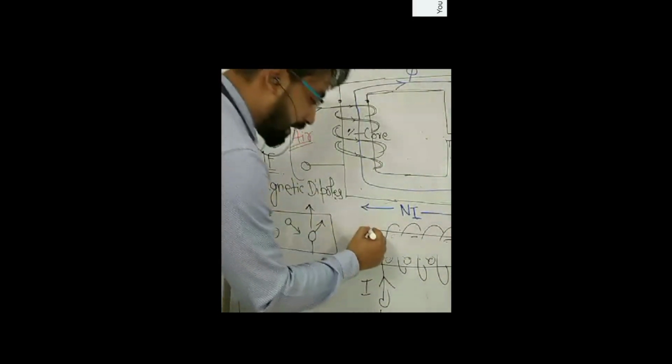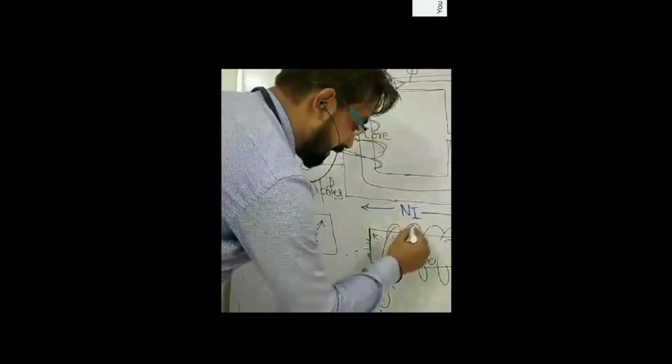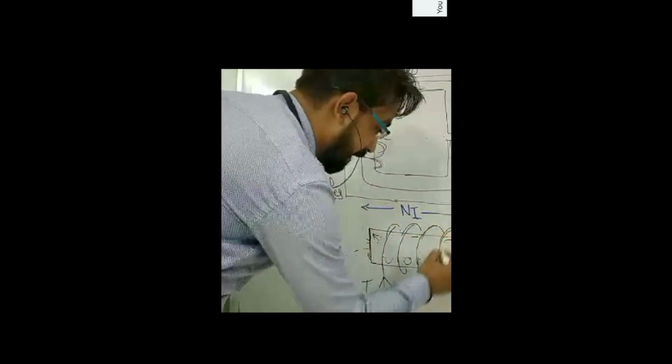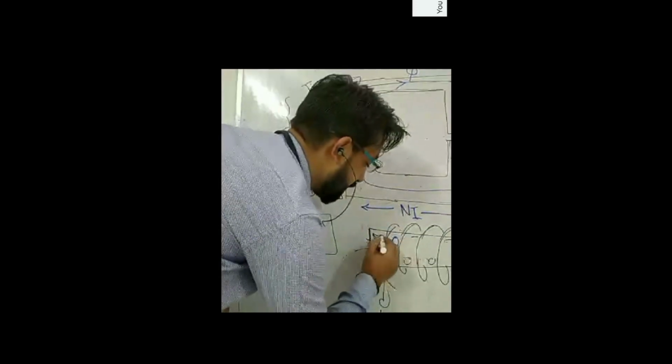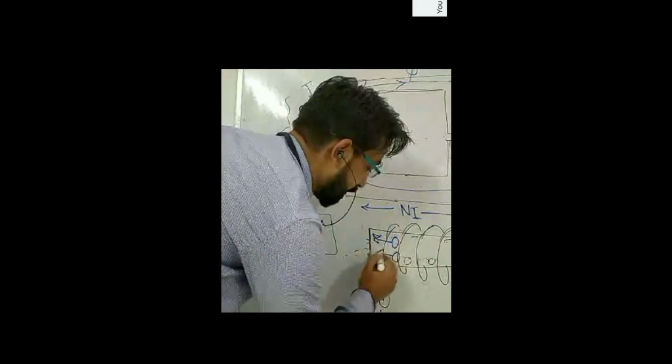Let's suppose we have enough strength, a very strong MMF created here. Once a very strong MMF is created, the magnetic dipoles will be aligned in a proper fashion in this manner. So they are aligned in a particular direction.